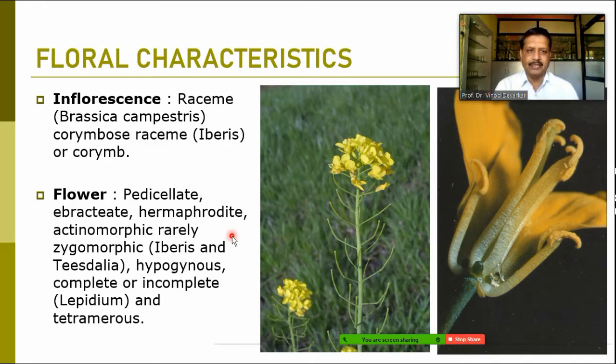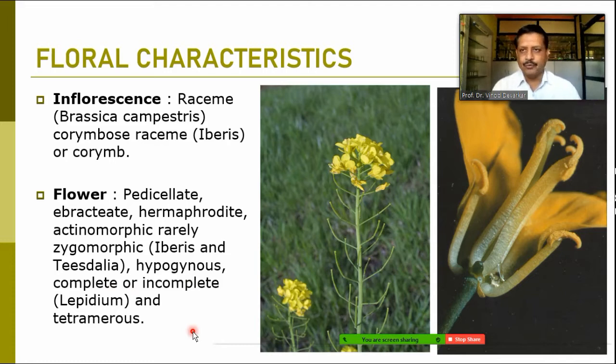Otherwise, mostly they have the tetradynamous condition of the androecium. Here you can observe this tetradynamous condition, where these are the filaments of anthers. Four stamens have the longer filament, and two are shorter. This type of condition is known as the tetradynamous condition of the androecium, and flowers are tetramerous, as calyx and corolla have four parts.